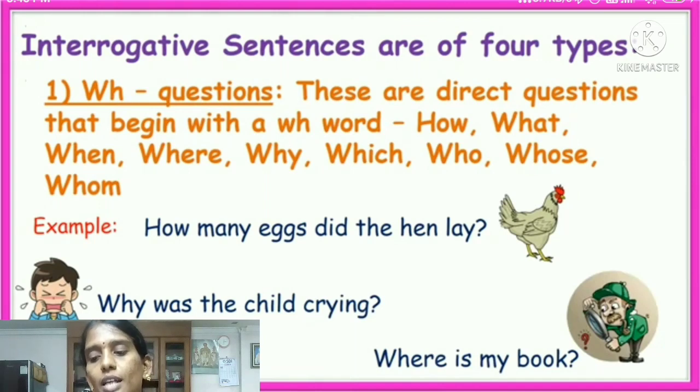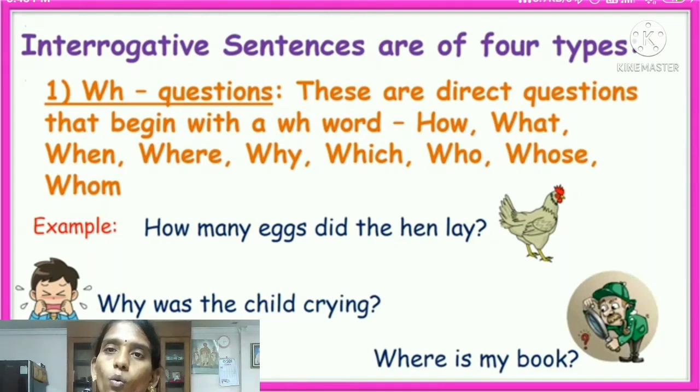WH questions. These are direct questions that begin with a WH word.